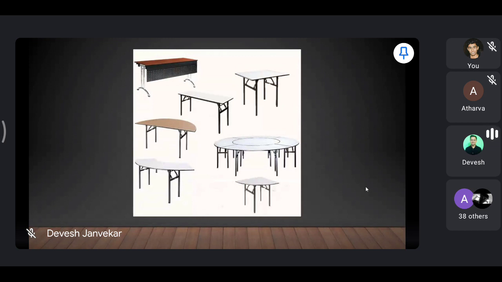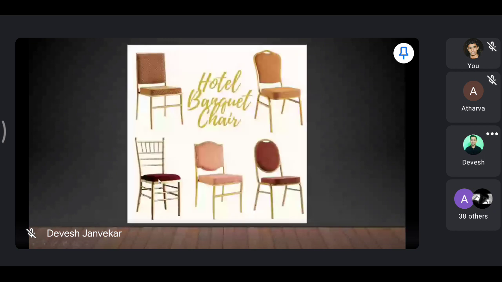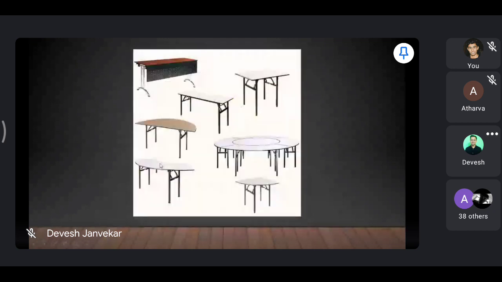Then you will find serpentine shape. Serpentine shape, shown here. Okay.